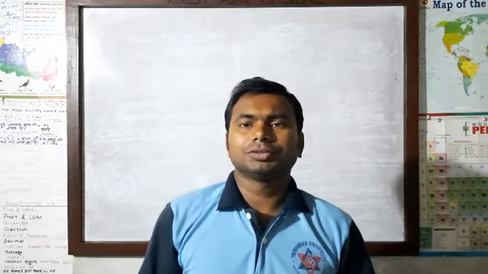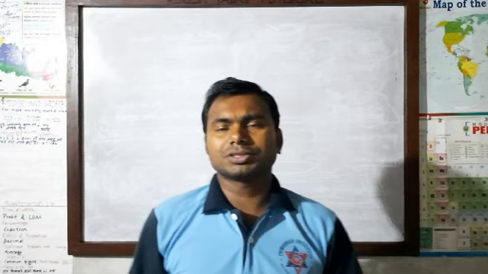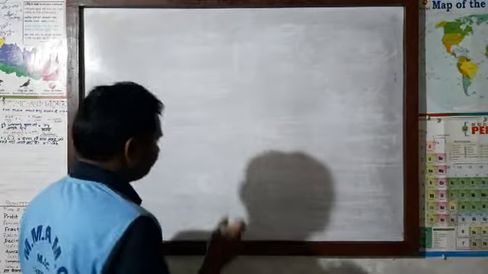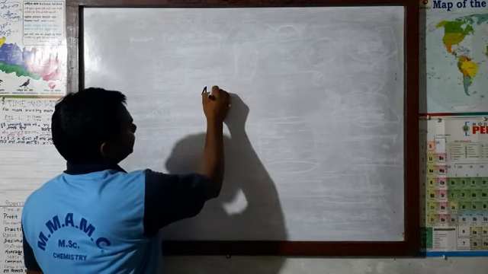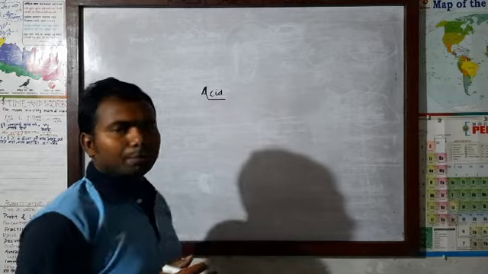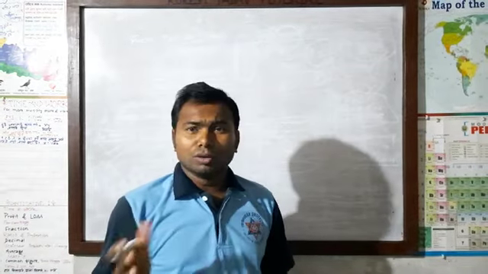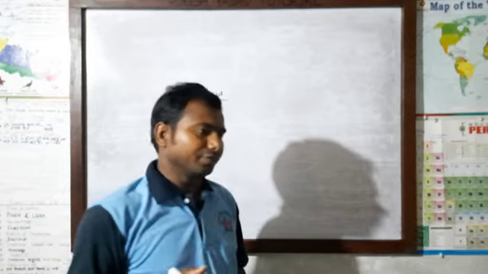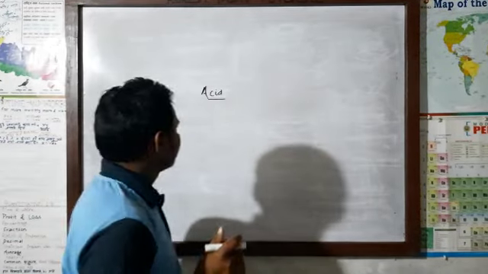Dear students, today we are going to discuss a new chapter from chemistry, that is acid, base and salt. First of all, we will study about acid. What do you mean by acid? These all three compounds, acid, base and salt, we use in our daily life. We are still using them in our daily life for several purposes.